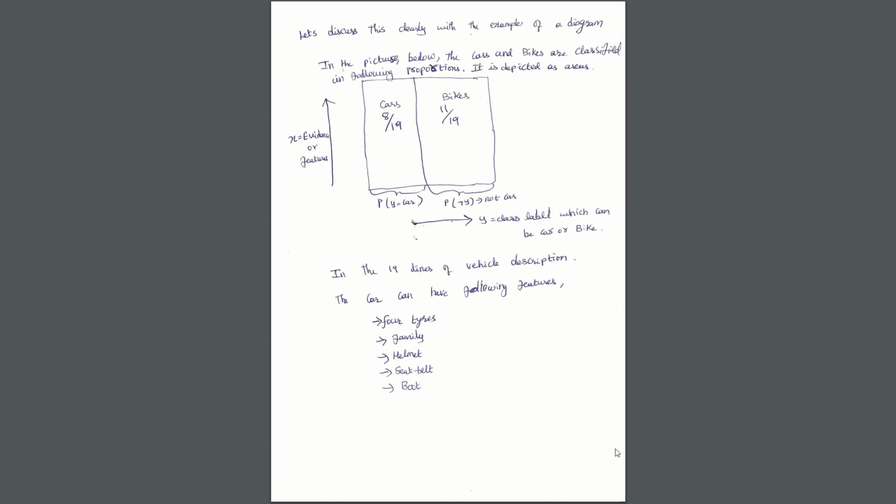So let's take this square. This portion would be the y class label, which can be a car or bike, and this would be the x, which is the evidence or features. So you can see here the probability of being car would be 8 by 11, that is the car proportion, and being bike would be 11 by 19. This is how it is divided, and you can see the sum would always be a constant, so it will not change and will not depend on the class label.